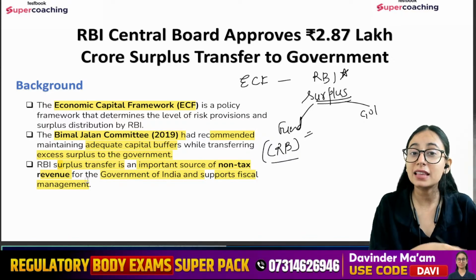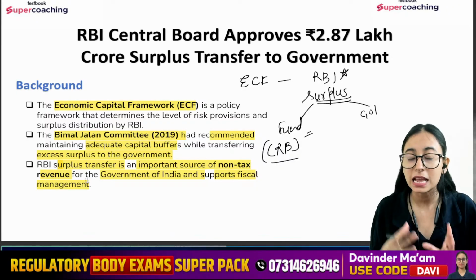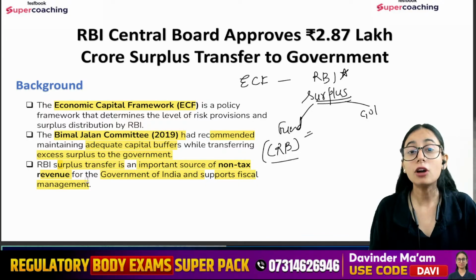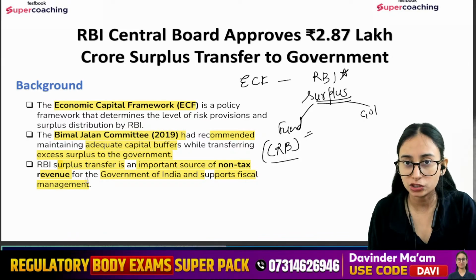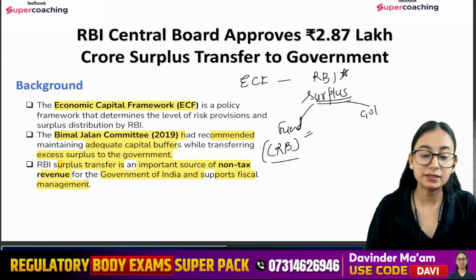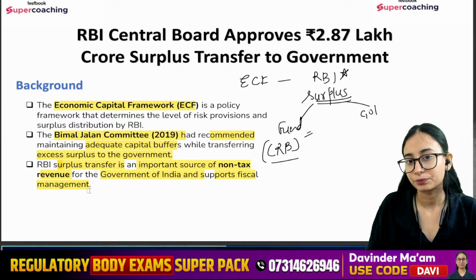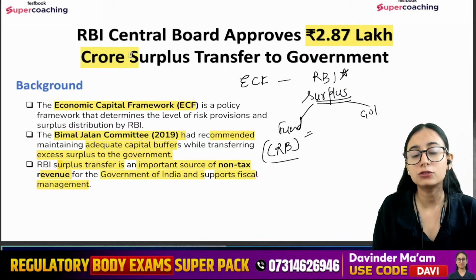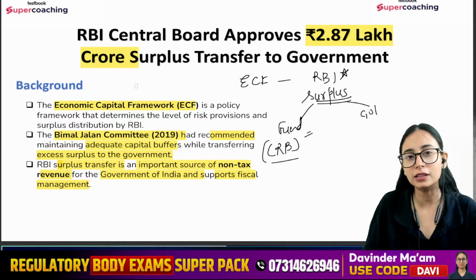Obviously, when the government gets extra income from the RBI, because RBI earns the surplus and it is transferred to the government, our government can use that fund for various kinds of projects. They can improve their budget and their fiscal deficit position. They can improve the situation and infrastructure level of the economy. So how much are they transferring? They are transferring 2.87 lakh crore rupees to the government. I hope you have got everything about this RBI surplus. So we are done with the topic of RBI surplus.